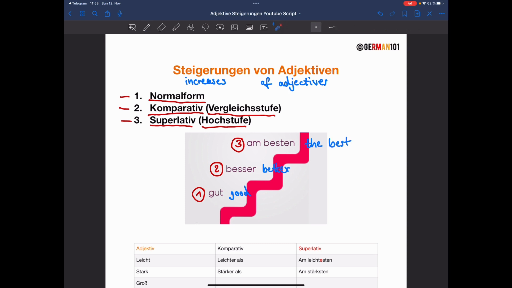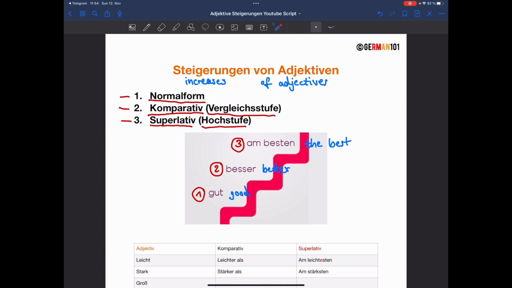So basically we have these three steps here. Gut, which is the normal form. Then besser, which is the comparative form, which is used when you compare two things. Which one is better? Besser. And then we have the highest form, which is am besten, the best, and this is called the superlative. Okay, we need these three steps to describe things.